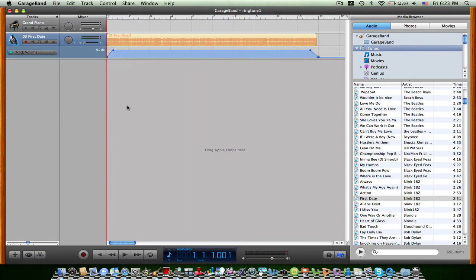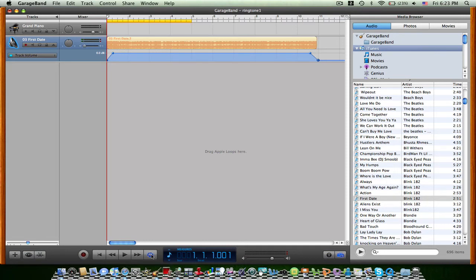Now, this is the most important part. You have to click these two little arrows, so it cycles, so when the ringtone plays, it'll play over and over again. It won't just play once. So click that and drag this little yellow bar to match the end of the ringtone, so that when you play it, it will just restart again.